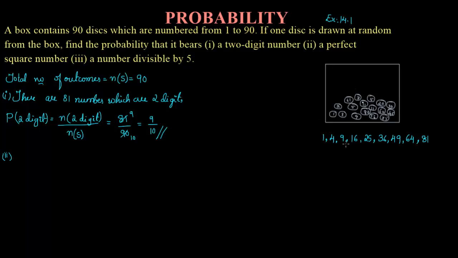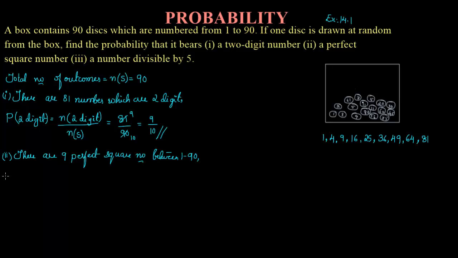So how many numbers are there? 1, 2, 3, 4, 5, 6, 7, 8 and 9. So there are 9 perfect square numbers between 1 to 90.